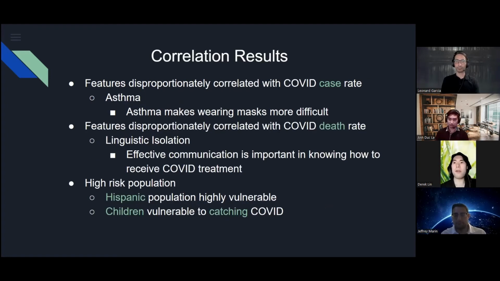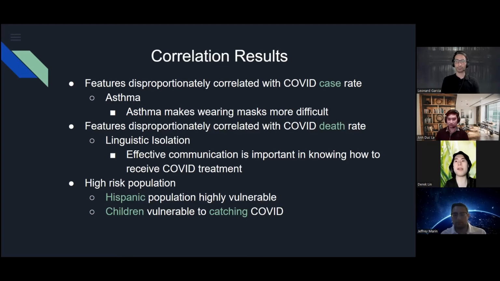For features more correlated with one statistic over the other, a feature with a high correlation to case rate was the number of emergency department visits for asthma. The feature that most strongly correlated to death rate was the percentage of limited English-speaking households, hinting at the lack of proper communication channels as an important detriment to receiving the necessary COVID treatment.